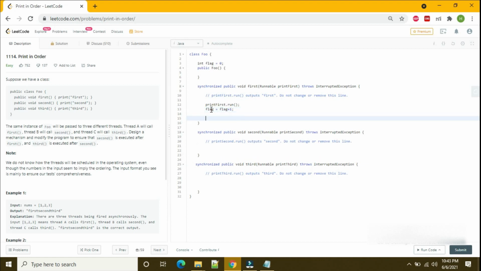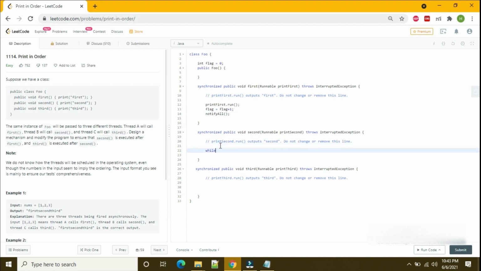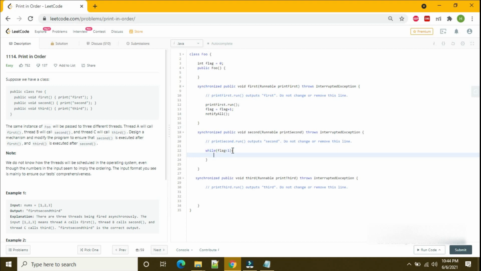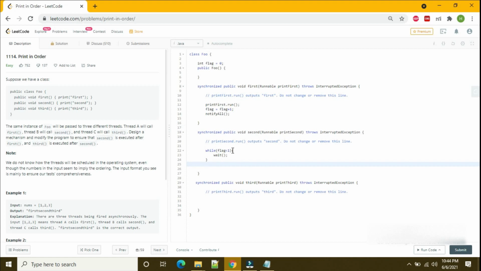Here I'm calling notifyAll, because we have three threads and any thread can start first. Here we need a condition. If the flag value is 0, then I should not call print second run in this method, so I should make this thread wait. I'm checking if the flag value is less than 1, then it will go to the wait state.